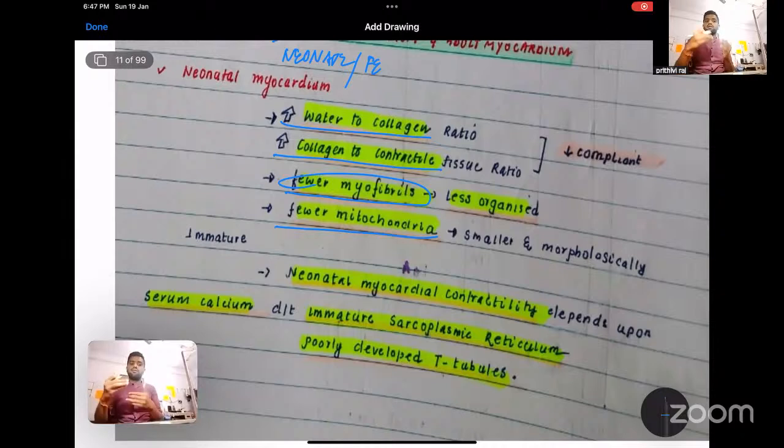That is the reason. The neonatal myocardium has more water and collagen content compared to the contractile tissue. What is the contractile tissue? That is your myofibril. These myofibrils are very few in number and less organized. Within these myofibrils, the mitochondria are also very few, small, and immature. And also the myocardium of the fetus and neonate depends upon ionized calcium because they don't have the ability to store calcium within them, and the T tubules are not well formed. These are the reasons why the myocardial contractility is very poor in a fetus as well as a neonate.